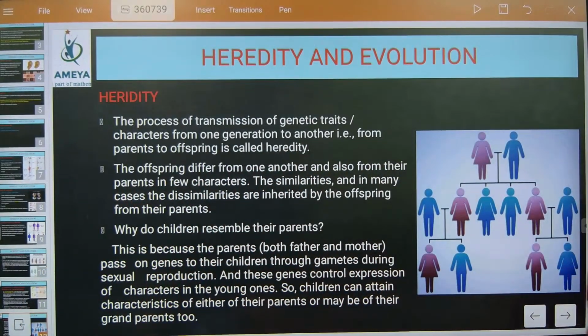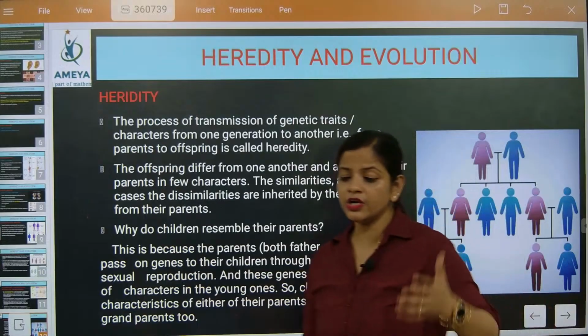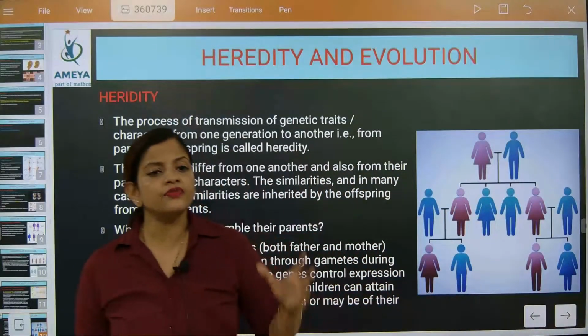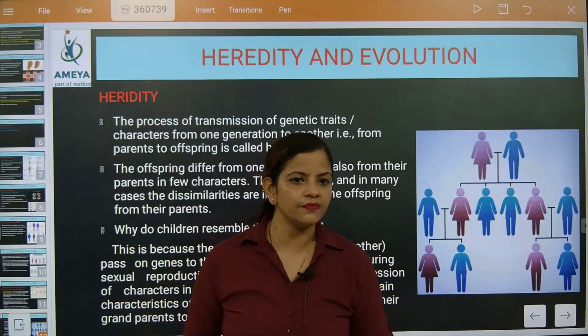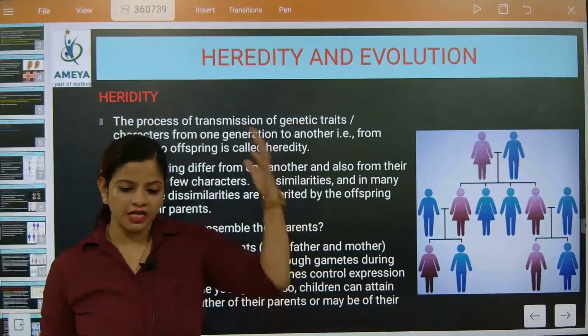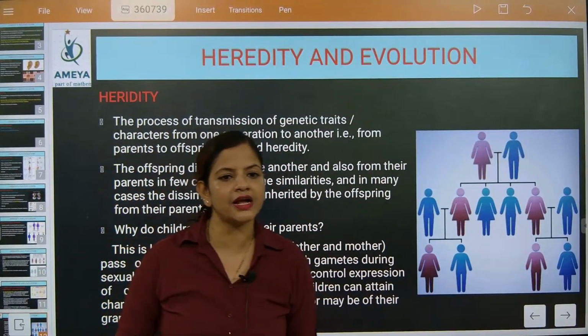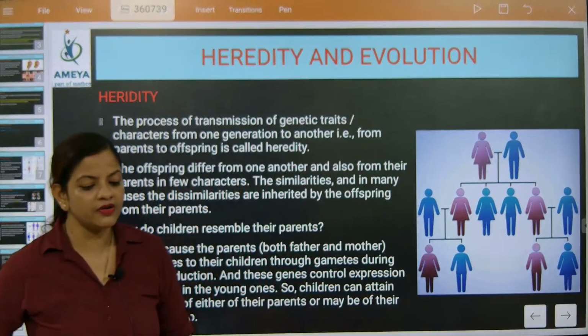Yes, symmetry means the mutation will belong to the entire body system. It will not belong to one cell, correct? So when germ cells are mutated, the entire body coding system is changing. I hope you have understood.